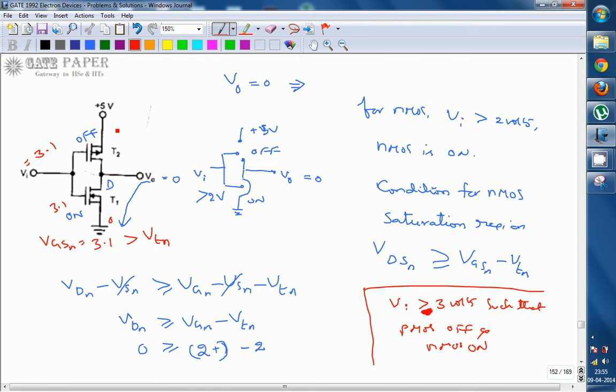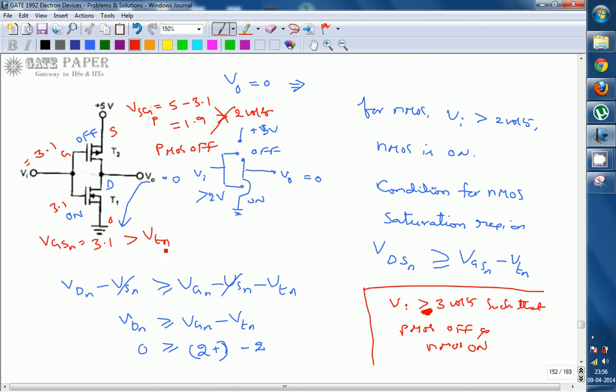Here also, this is source, this is gate. Source is at 5 volts. VSG is nothing but Vs minus Vg. Vs is 5 minus Vg is 3.1, which is nothing but 1.1. It has to be greater than 2 volts, but this condition doesn't satisfy. That implies nothing but PMOS off. So whenever it is greater than 3 volts, only then PMOS will be in the off condition.